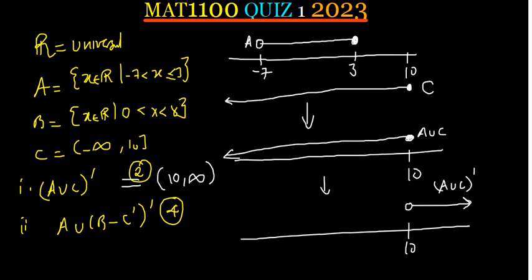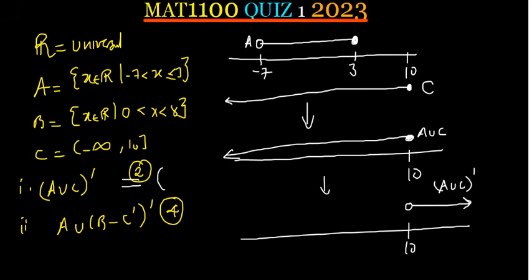Okay, my question is basically about the 10 to infinity there on the complement. I had encountered an equation where, for example, 10 and let me say 7, is the universal set. Now, in a case where we want to get the complement of A union C, what if 10 is the universal set? I like that one.